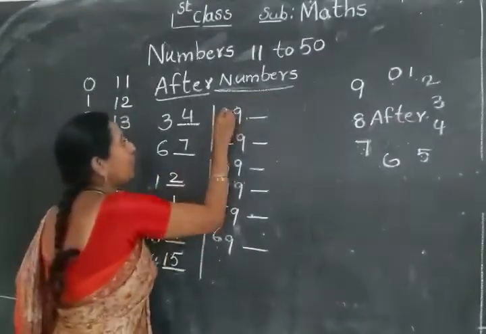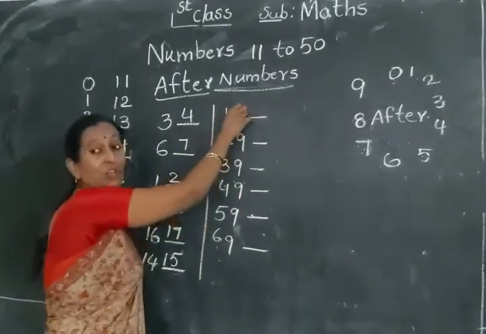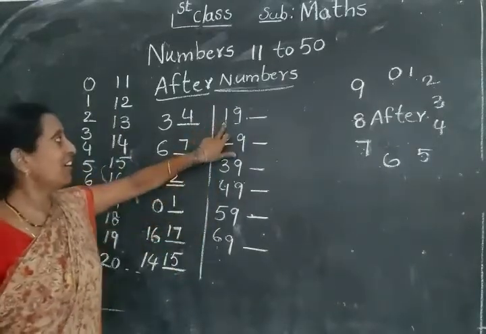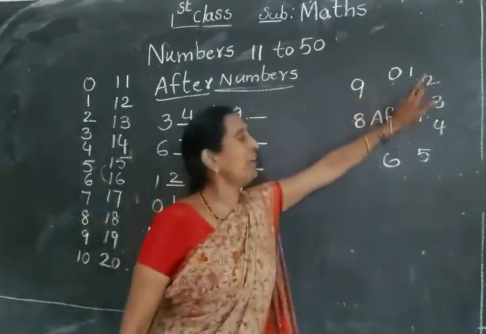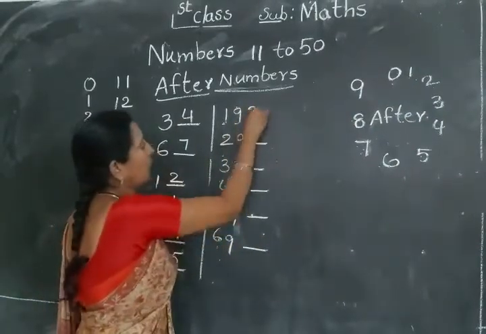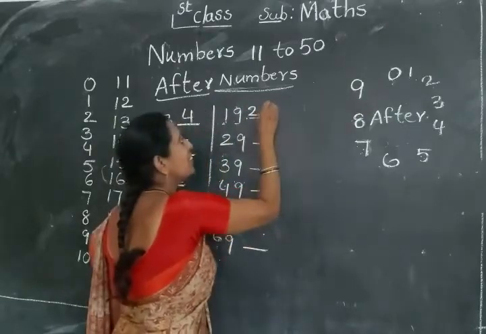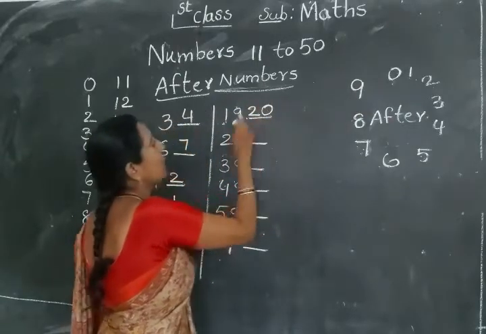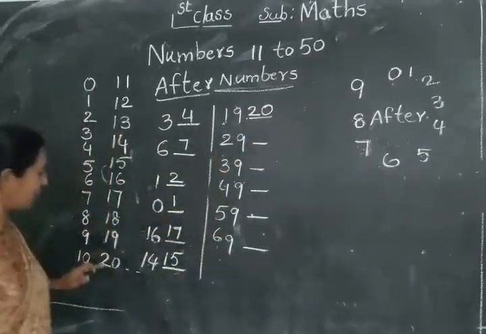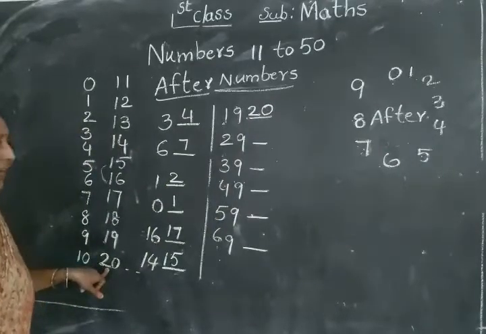No, see here, the two numbers will be changed. Here, the number which ends with 9, these two numbers will be changed. Here, 1 after what number? 1 after 2. The 9 will be changed to 0. So 19 after, which number comes? 19 after 20.